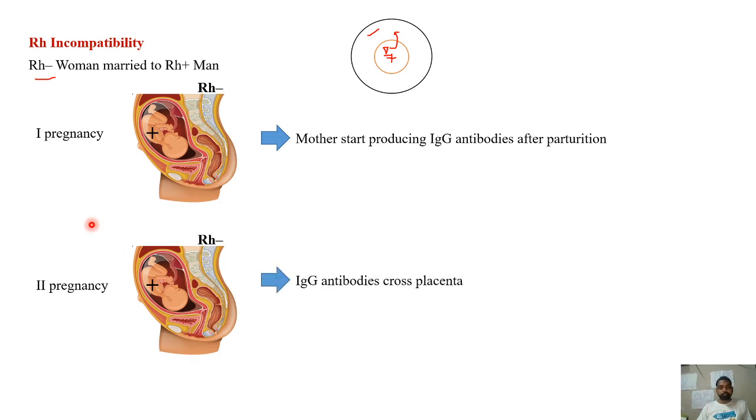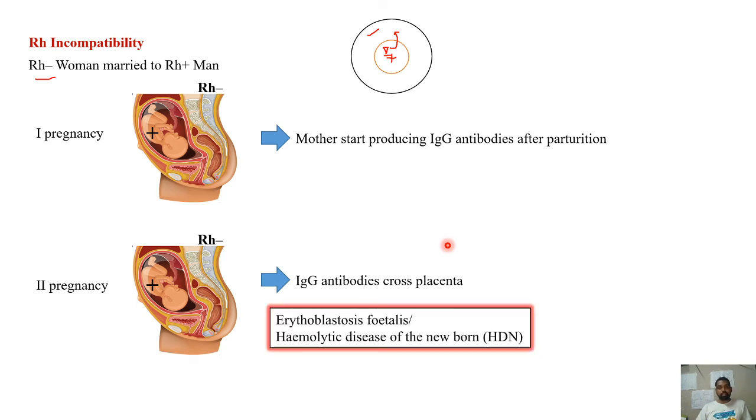There will be clumping and breakdown of the RBC of the fetus because the antibodies from the mother are entering the fetus. IgG antibodies are able to cross the placenta. Actually, this is the basis for passive immunity. The same thing is causing a problem in this case.